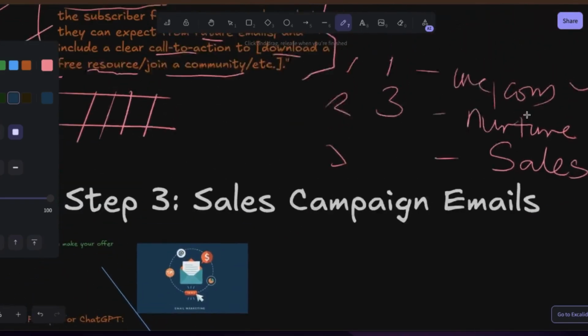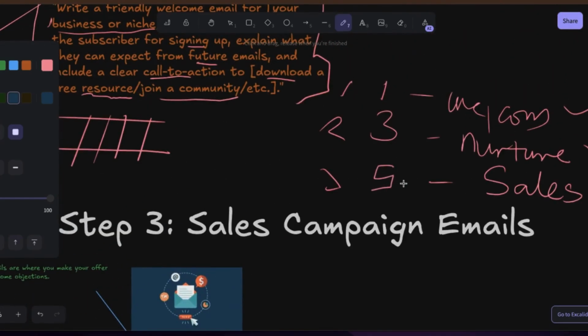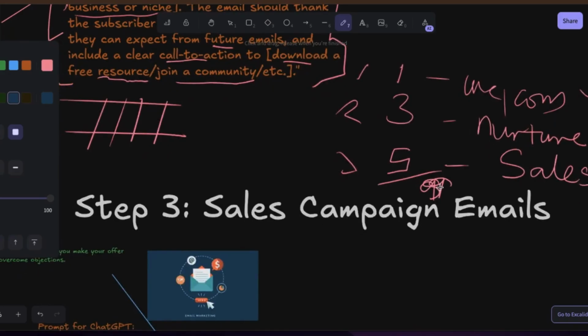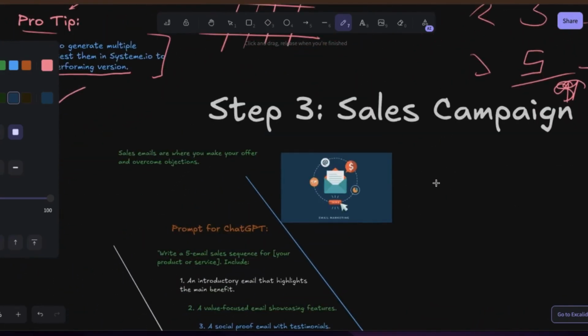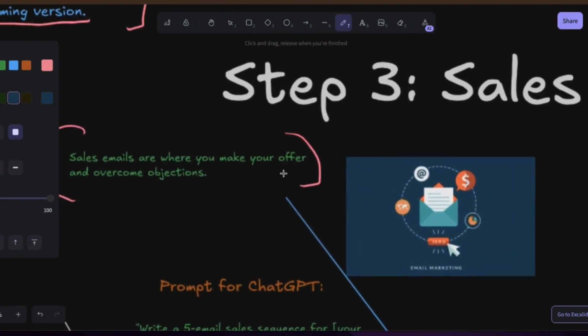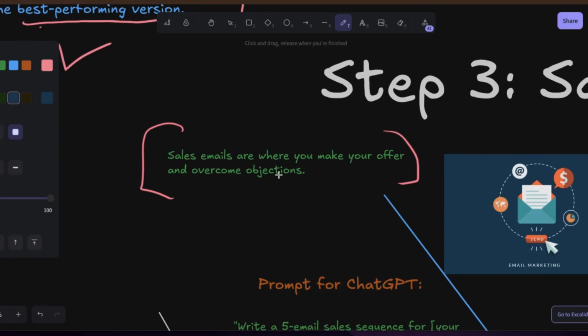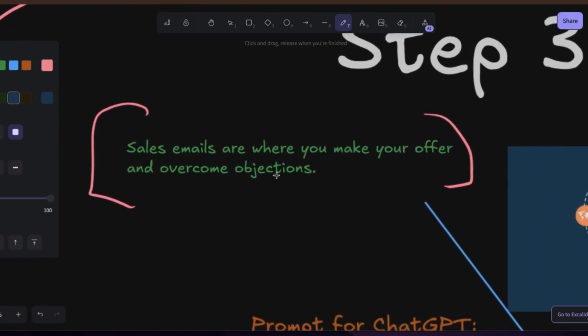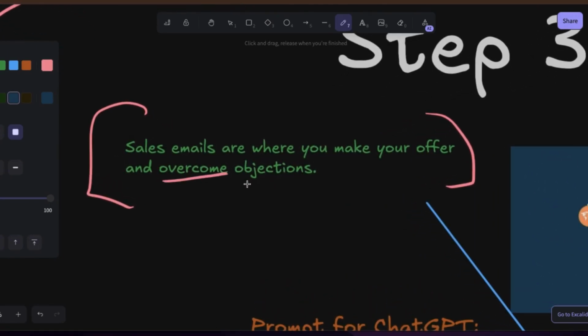Now we have the next 5 emails. The next 5 emails are all about sales. We want to sell. We want to make money. See how many emails? A total of about 9 emails. We want to make money here. So this is what you have to do. This time around, the goal is to offer them something, and also to handle their objections. We want to tell them why they should buy from us, and we also want to handle objections.